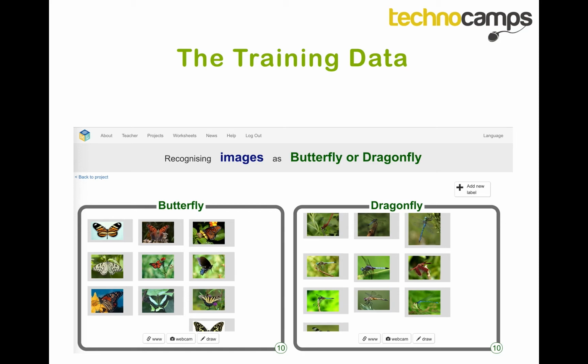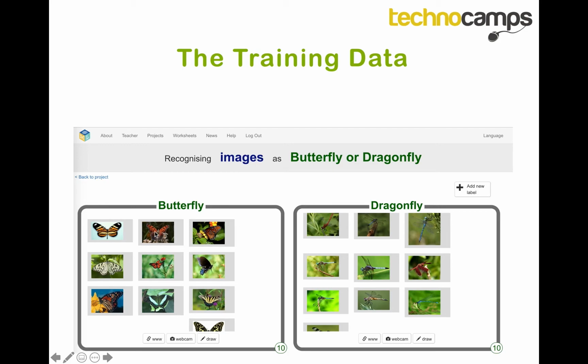We train the computer using these images so that it can see the differences between them. Now, the computer, hopefully, once given these two containers, will see that butterflies have wider wings. And then you've got dragonflies, which often have clear or transparent wings and a longer body.